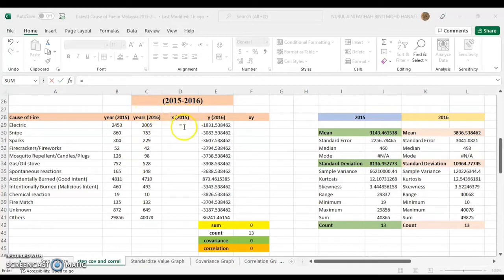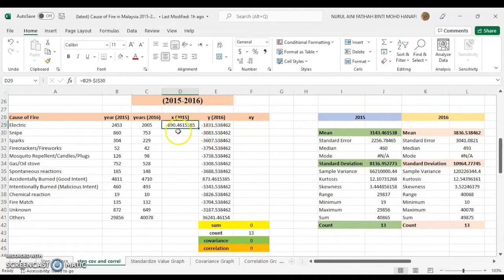To find the X value, fix the number of electric in the first year of 2015 and then minus the mean value in 2015. Remember to put the dollar sign and then enter.